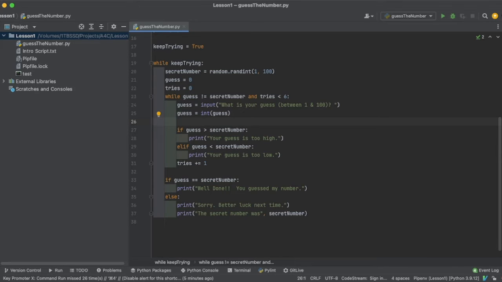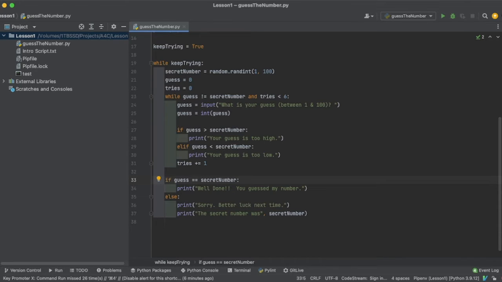And down here we say if guess is equal to secret number. So here we said if it was greater than, here we said it was less than. But if it's actually equal after a guess, it's going to come back up here and say, that guess is not equal, but it is equal. Okay, I have to jump out of this loop, and I come down here and, if guess is equal, well, then I'm going to print, well done, you guessed my number. Hallelujah, we got it right.